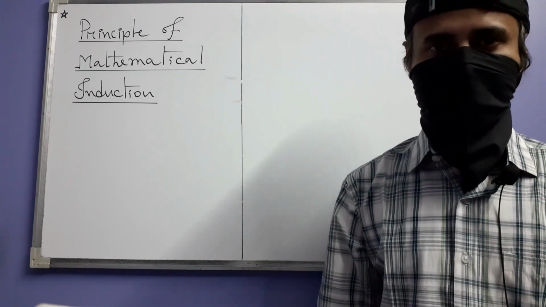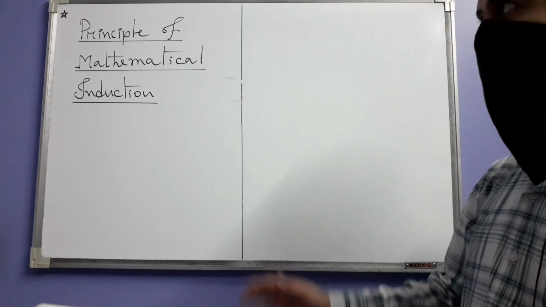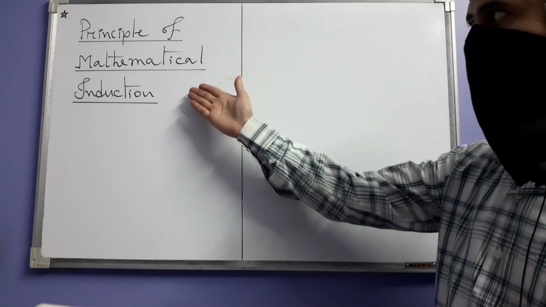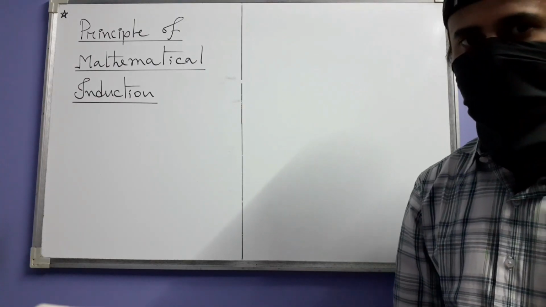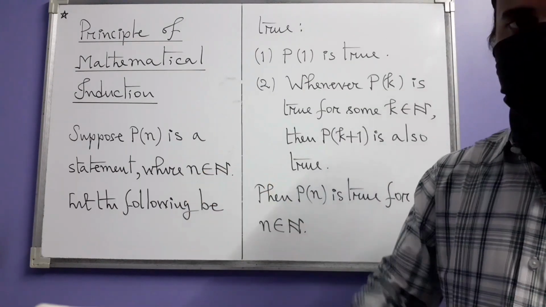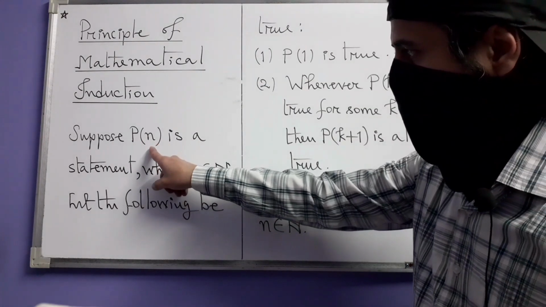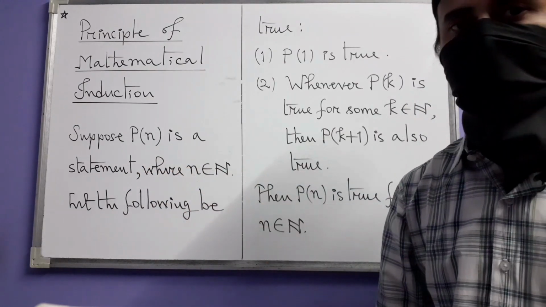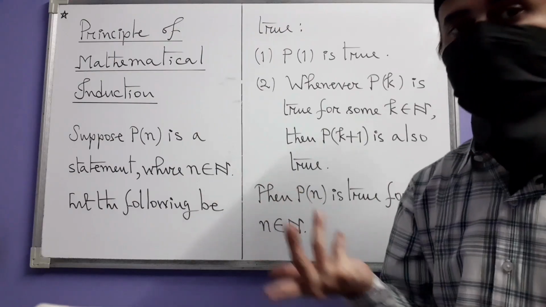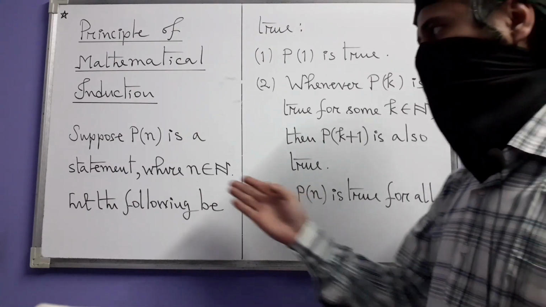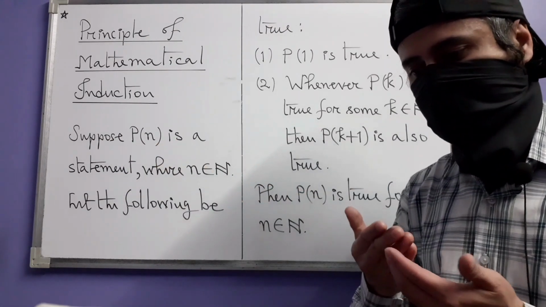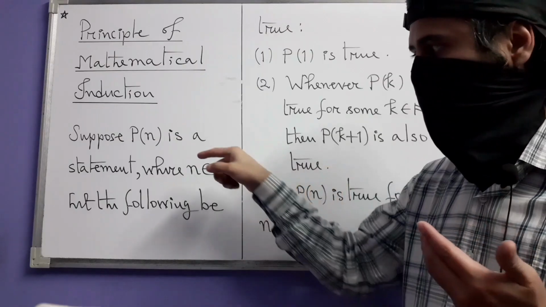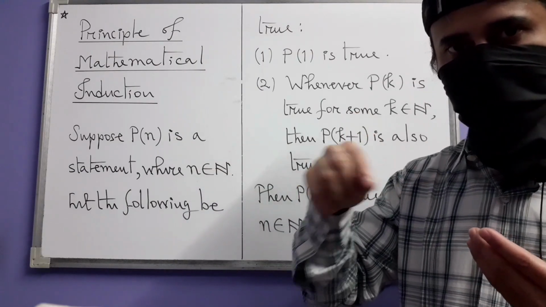Leaving linear inequalities behind, let us next start a new chapter on principle of mathematical induction. Consider this setup. Suppose P of n is a statement where n is a natural number. What does this mean? You can think of P of n as a sentence which has the natural number n somewhere in it.